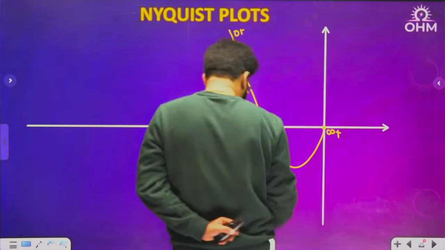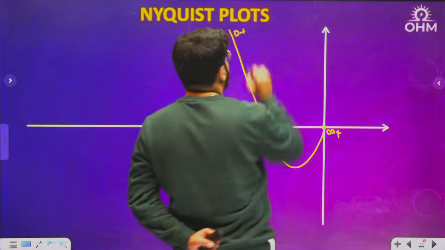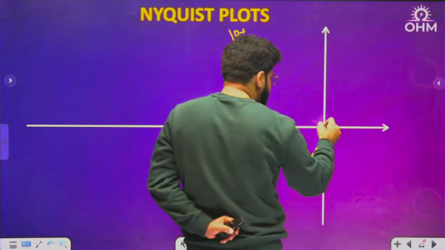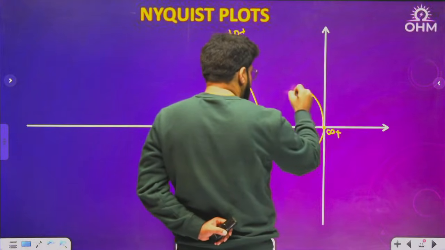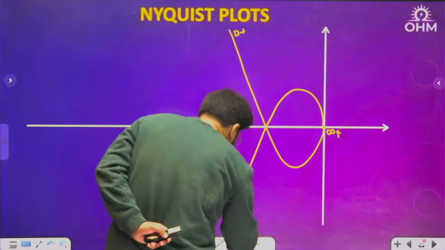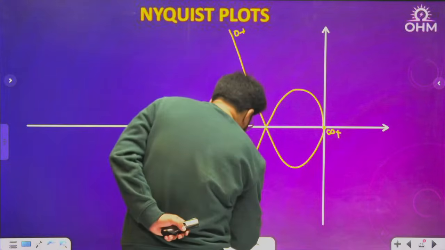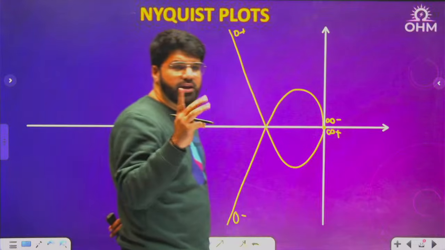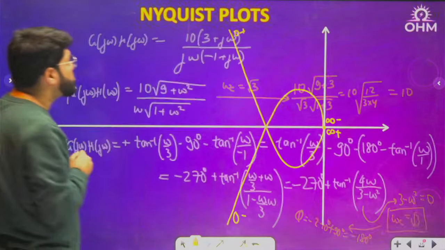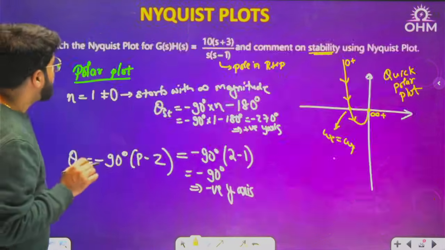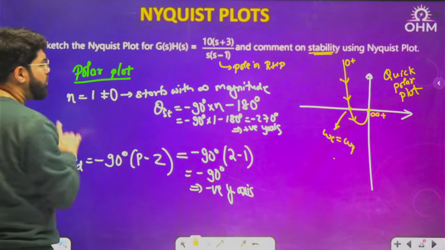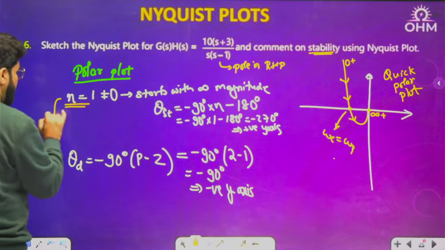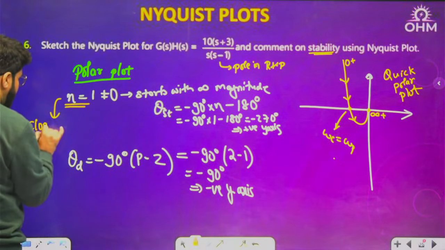Now what is the second step in the Nyquist plot? Take the mirror image of the polar plot about the x-axis, about the horizontal. After the mirror image, 0 plus becomes 0 minus and infinity plus becomes infinity minus. Step number 3, join 0 minus to 0 plus. So what is going to be the closing angle here? N equal to 1.